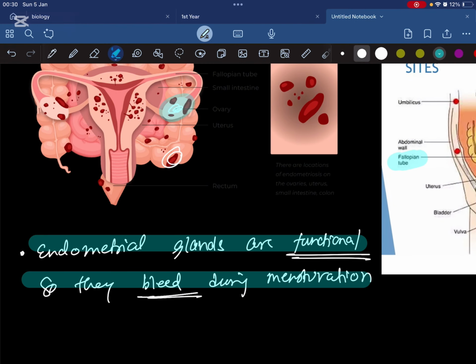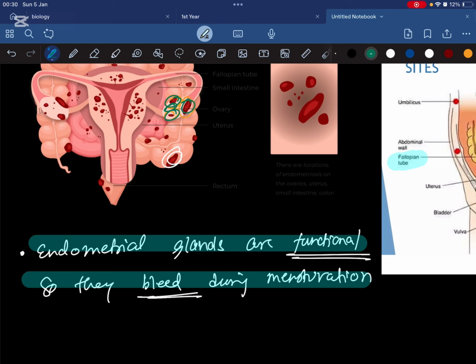One of the most important things is that during menstruation, the endometrial tissue present in the uterus generally ruptures and causes bleeding. But what if the endometrial glands are present in the ovary? In endometriosis, will there be bleeding? The answer is yes. During the menstrual cycle, even these tissues that are present in the ovary are going to bleed.